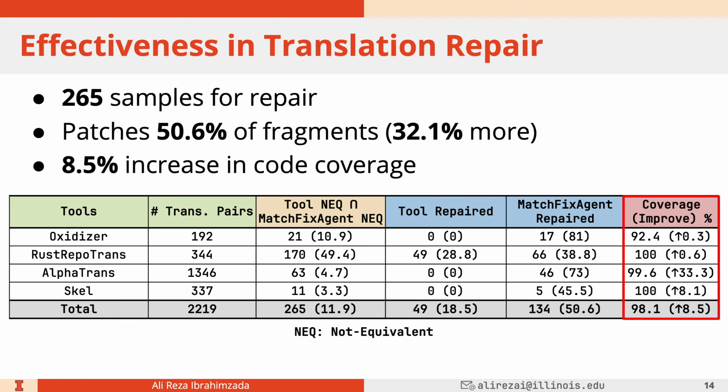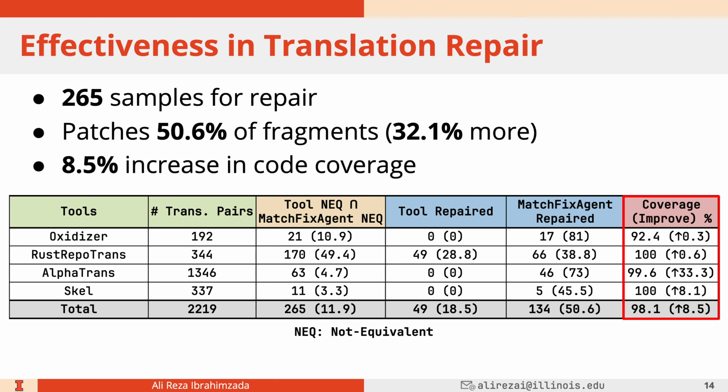And remember when we mentioned that MatchFixAgent generates native tests in source and target languages? One limitation with existing test suites was that they had low coverage. On average, MatchFixAgent can help increase the code coverage by about 8.5%.